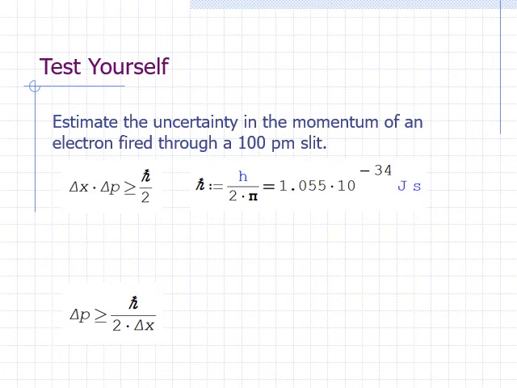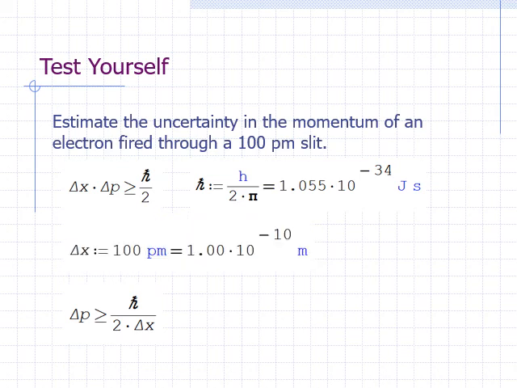In this question, we are given the uncertainty in the position, 100 picometers. This is equivalent to 1.00 times 10 to the negative 10 meters. Finally, plugging in this value of delta x and h bar in the expression for delta p, we find that the uncertainty in the momentum is at least 5.27 times 10 to the negative 25 kilogram meter per second.